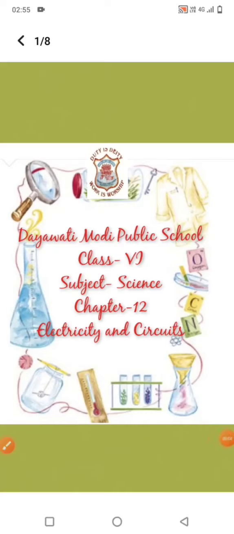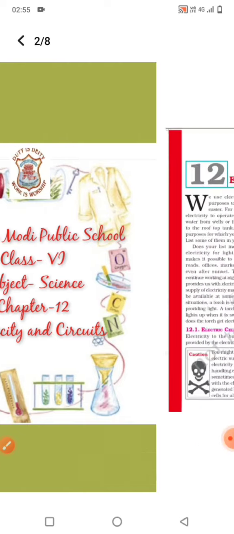This is your chapter 12 and today we are going to understand about electricity and circuits. In this chapter, we will know about the use of electricity and what is a circuit. So let's begin the chapter.